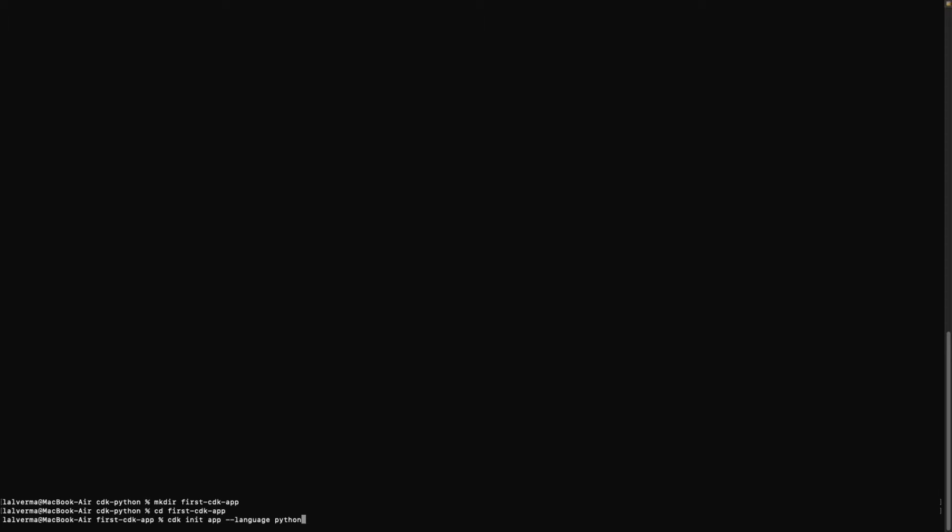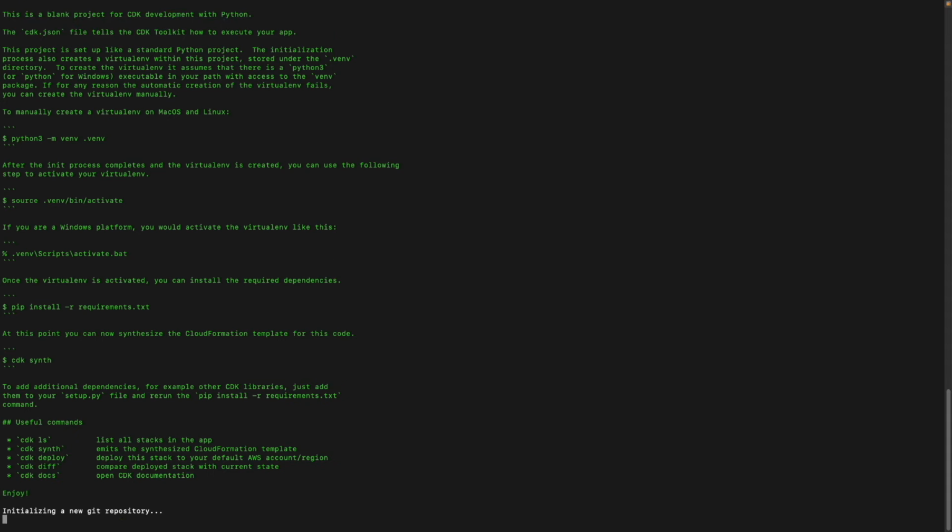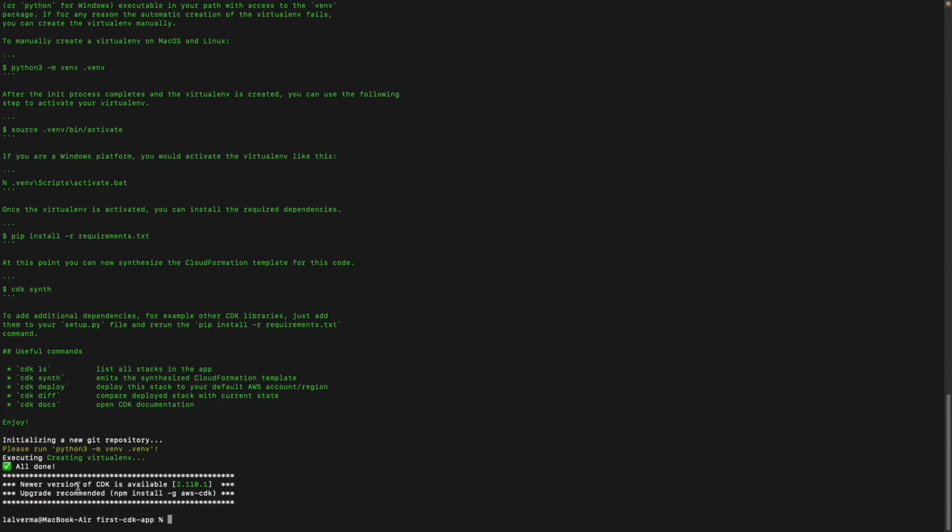To start, let's initialize our application first. I'm going to create a new directory here. I'll name this first CDK app. I'll change the working directory to the newly created one and run the cdk init command. The argument it takes is the template. I'm going to provide the default template, which is app. The command accepts the language option. I'm going to specify this as Python, which means our CDK implementation will be based on Python. The command is completed successfully.